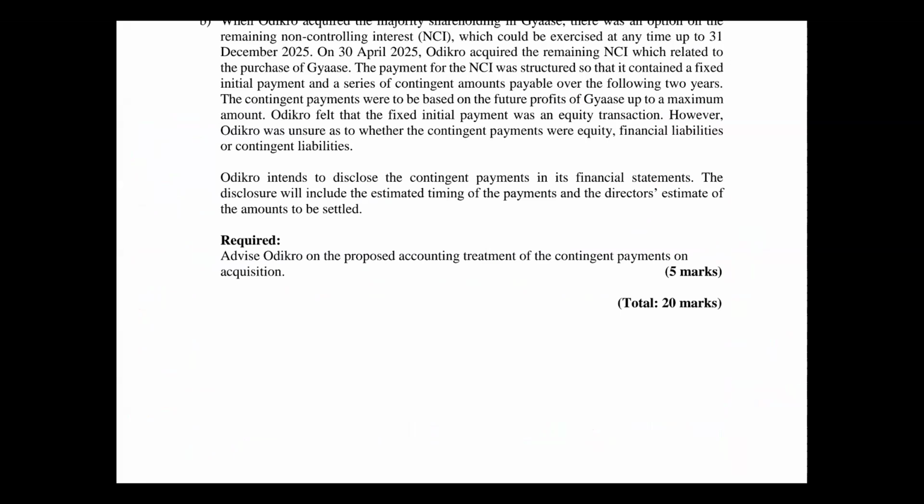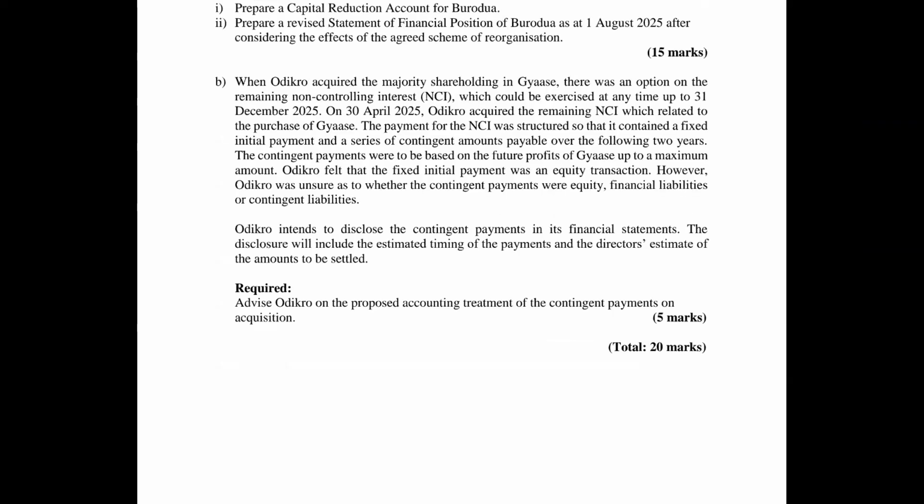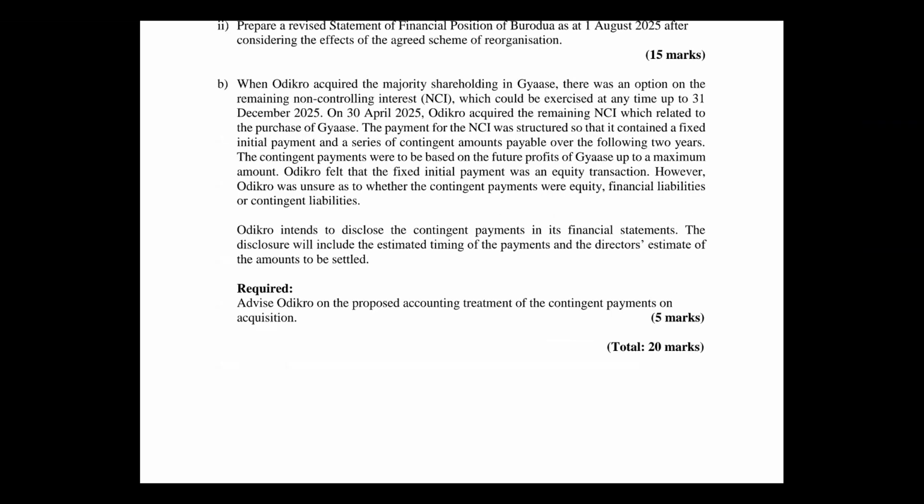The last one, question 5. Is it question 5? Okay, so this is question 4. So requirements. It says what? Advice on the proposed accounting treatment of the contingent payments. So this is IAS 37. Provisions, contingent liabilities and contingent assets. Provisions, right? So this is the same thing. There's a standard. So this adds up to the 35% of all standards. Question 4B, the 5 marks here, is on the standards. Okay. So let's see the next one.